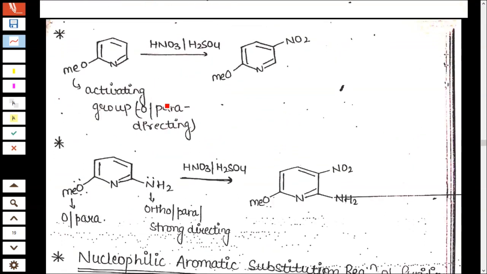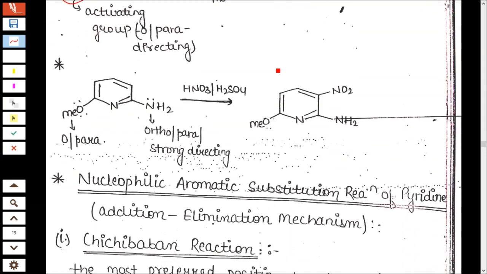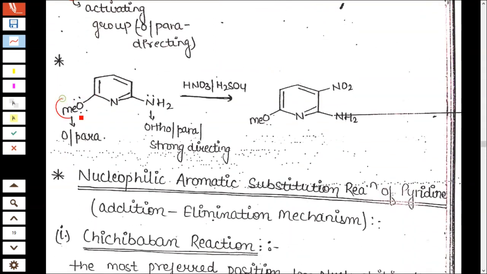Suppose there is a OMe, a methoxy group, at the fifth position. It is a more activating group, an ortho-para directing group, and NO2 is easily substituted at the third position. Similarly, if this is present at the second position, you will get substitution at the third position.